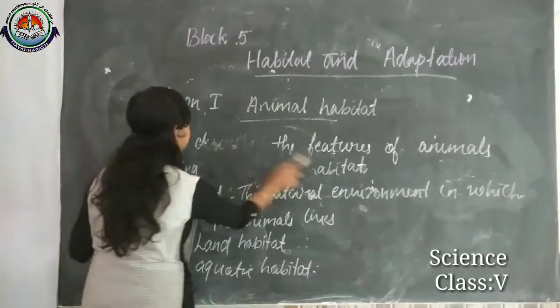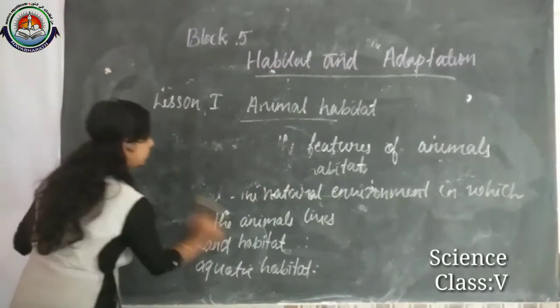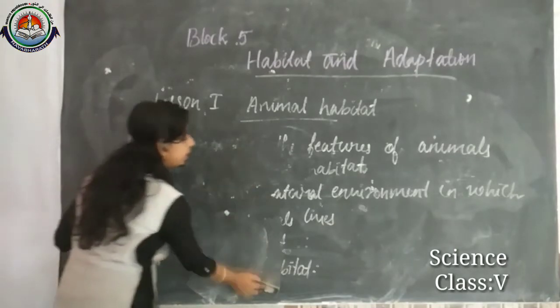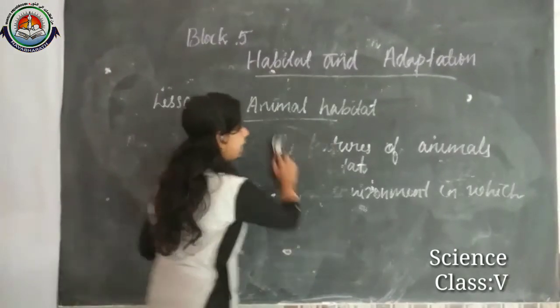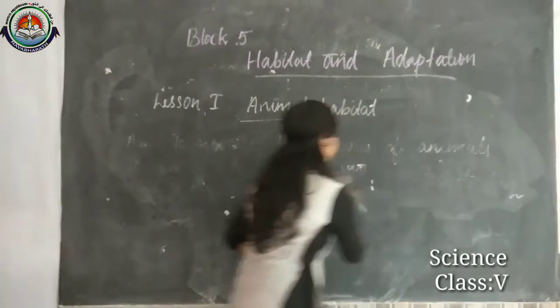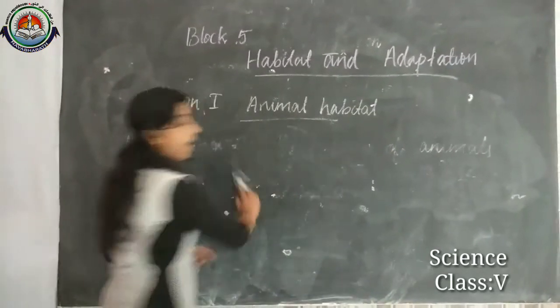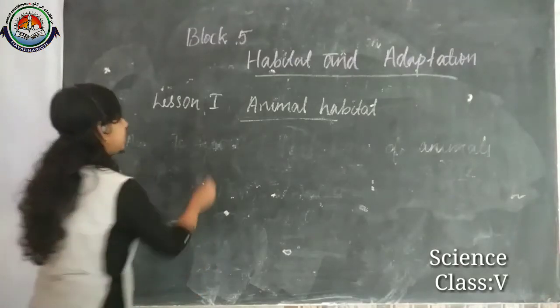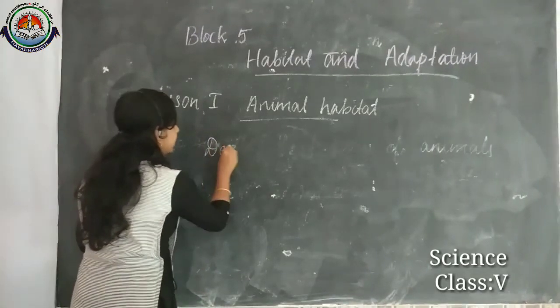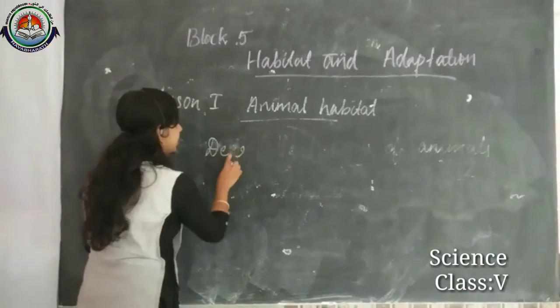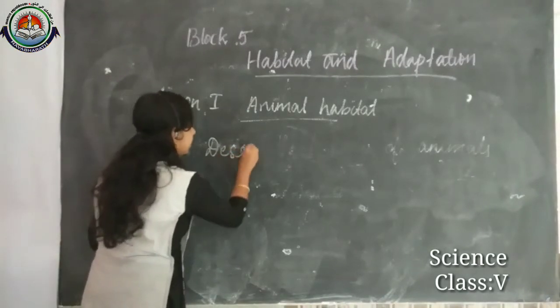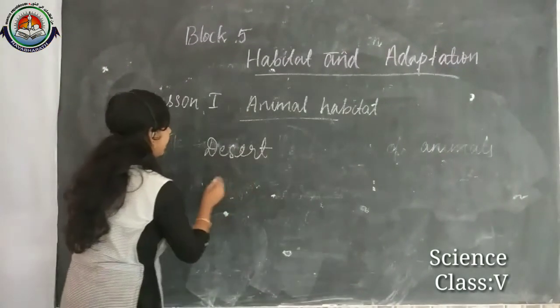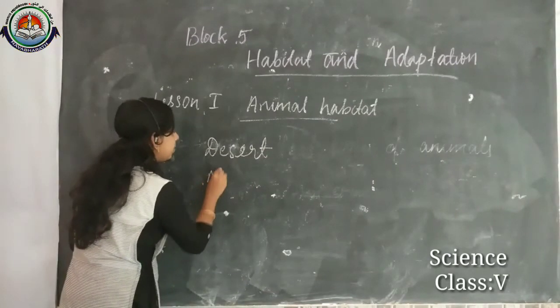Mainly, in the case of habitat, already in the beginning of this lesson I told you that we can see animals everywhere on earth, right? We can see animals in deserts, and we can see them in mountains.